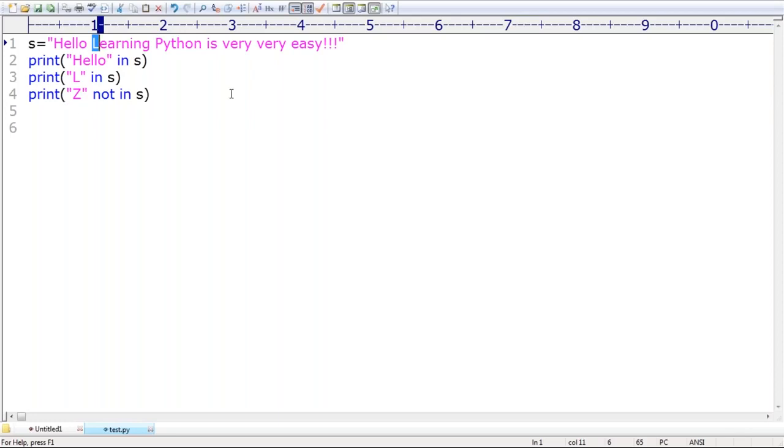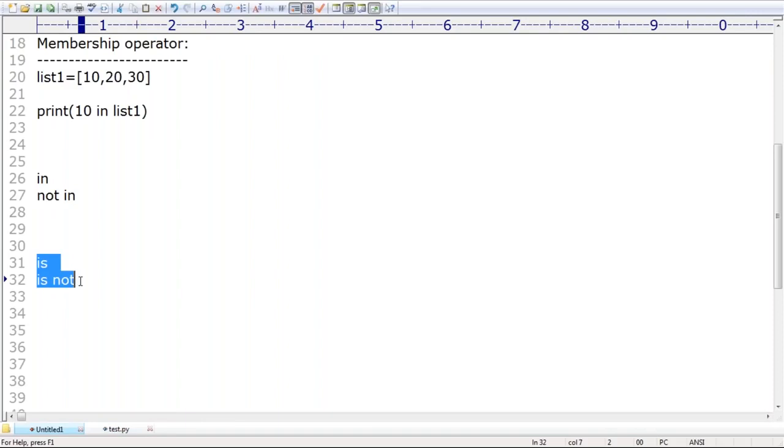This is about membership operators, right? So identity operators are is and is not. Next, these membership operators are in and not in. Remember that. Next, what about space? Space is also one character only. Definitely it is going to be considered.